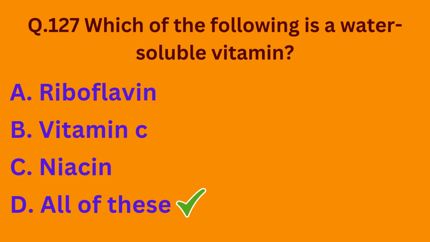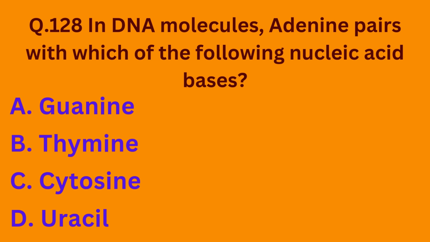So the correct option is option D. Question number 128. In DNA molecules, adenine pairs with which of the following nucleic acid bases? Option A guanine, option B thymine, option C cytosine, option D uracil. So the correct option is option B. Adenine pairs with thymine in DNA molecules.